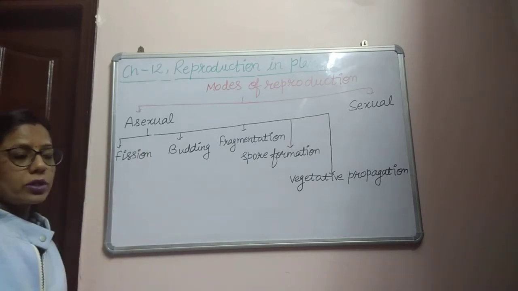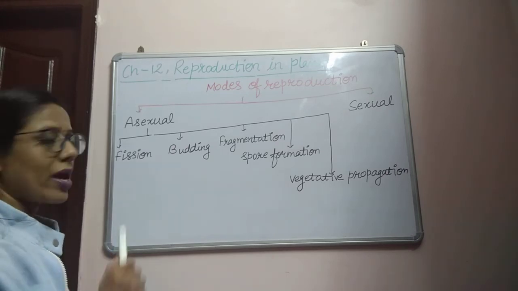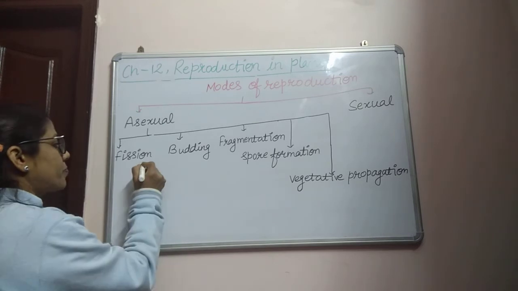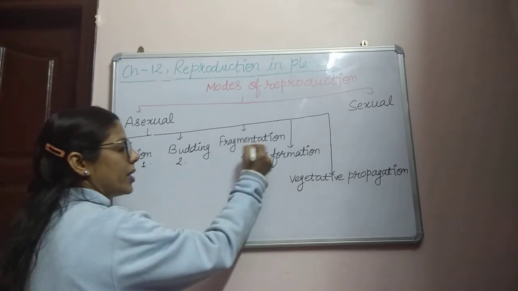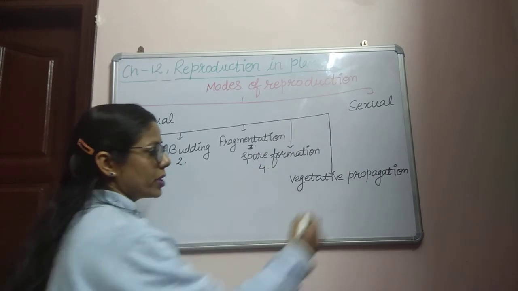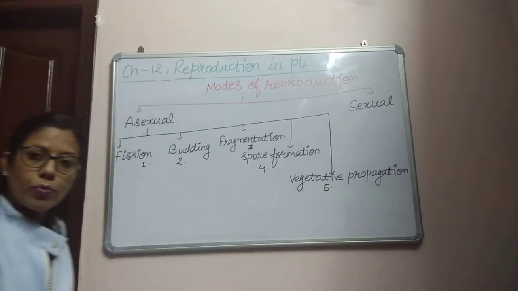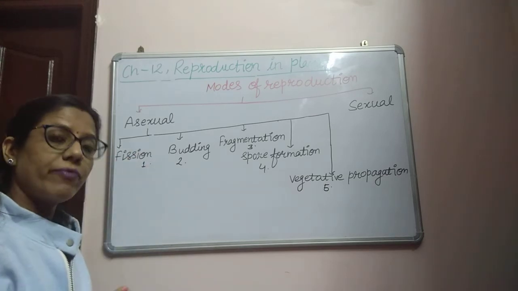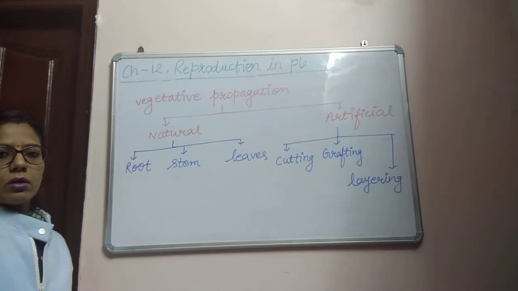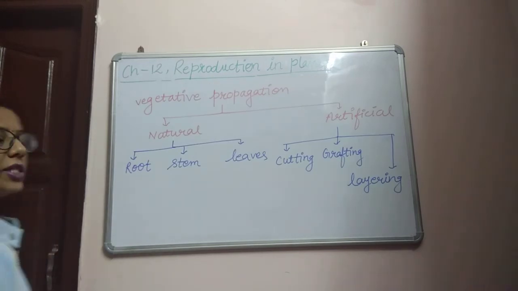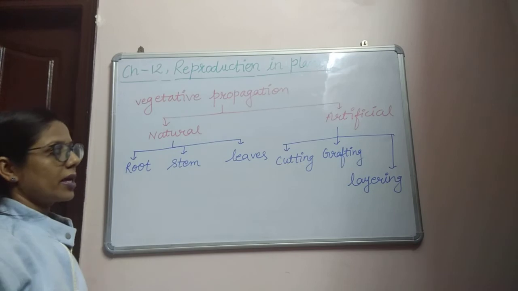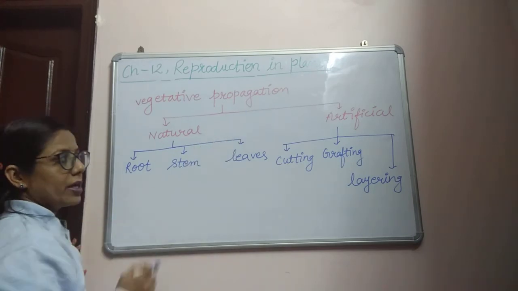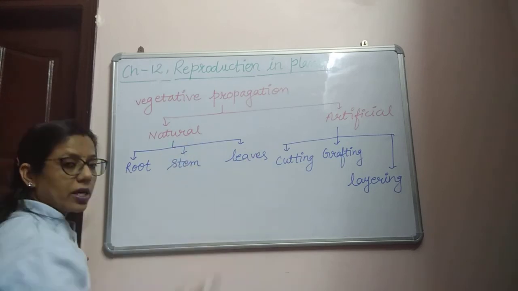Asexual reproduction can be classified into five different types. First is fission, then budding, then fragmentation, next is spore formation, then fifth is vegetative propagation. All these different types of asexual reproduction we will discuss one by one in detail. Again, we can divide vegetative propagation into different types, natural and artificial.